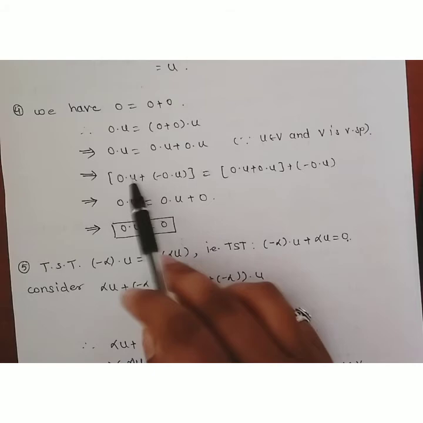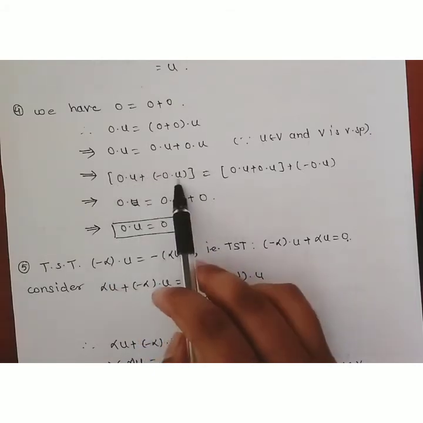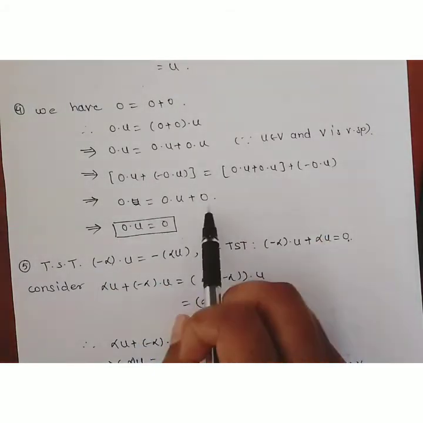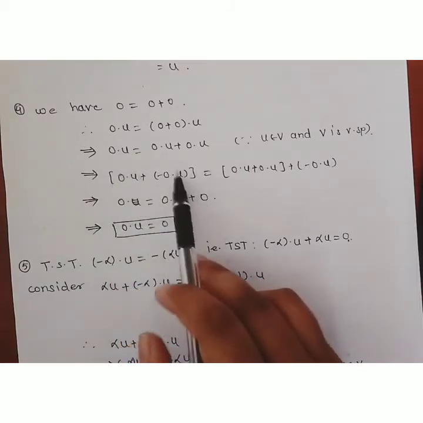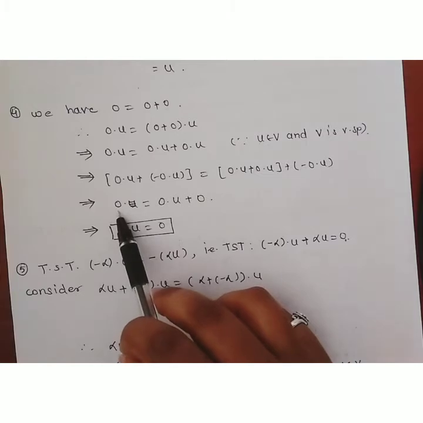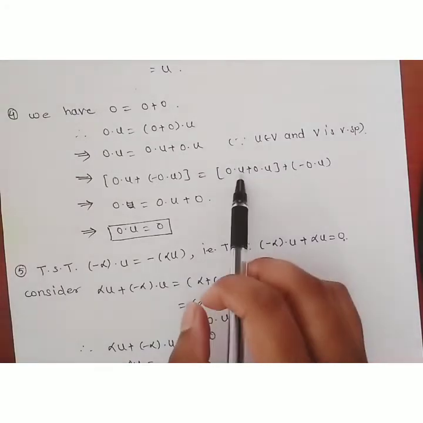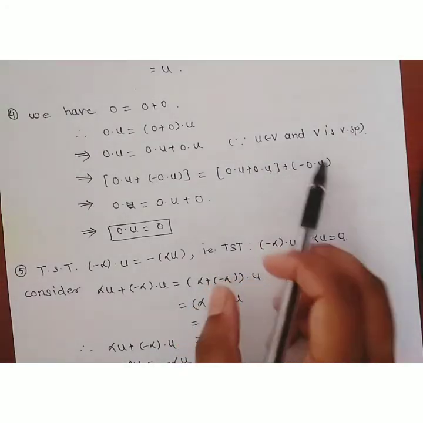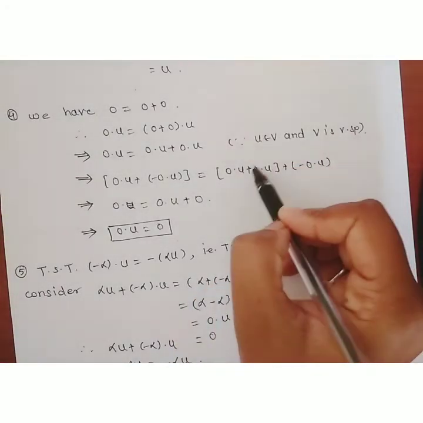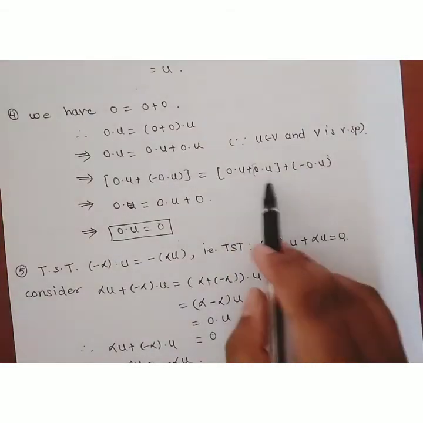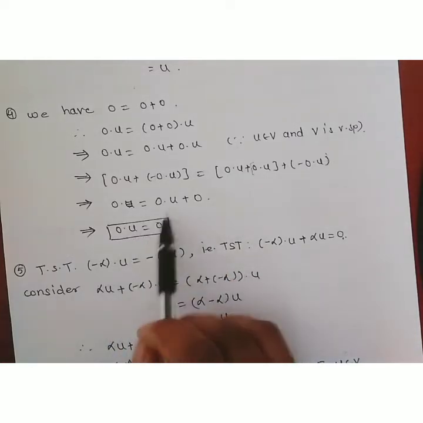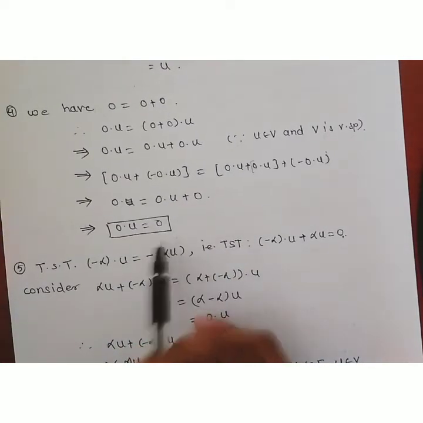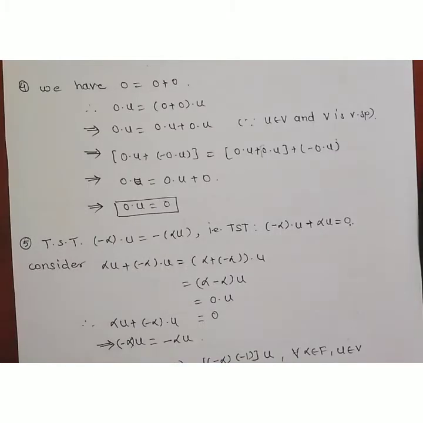Then 0 into u plus minus 0 into u. As u belongs to V and V is a vector space, its inverse exists. The inverse of 0 into u is minus 0 into u, and the addition of these two elements is nothing but 0 by the fourth property, as V under plus is an abelian group. The right side, 0 into u plus minus 0 into u, also becomes 0. Therefore 0 into u is equal to 0, and the fourth property is also satisfied.